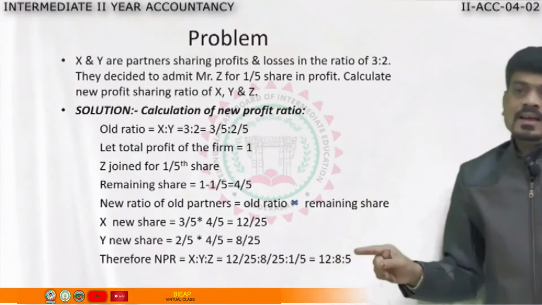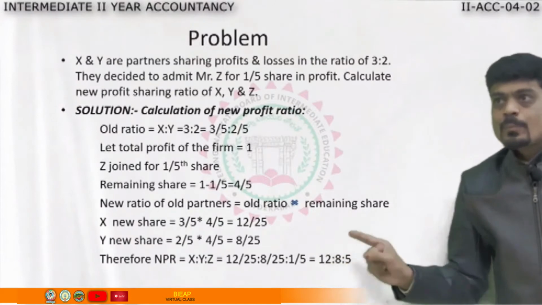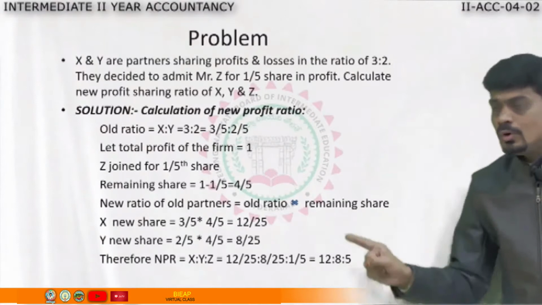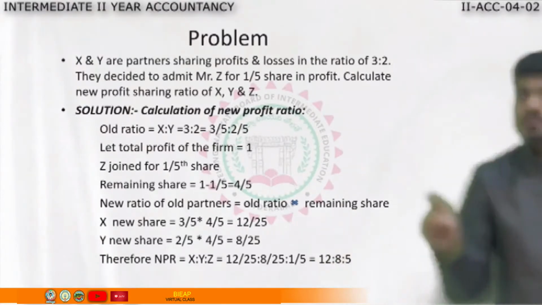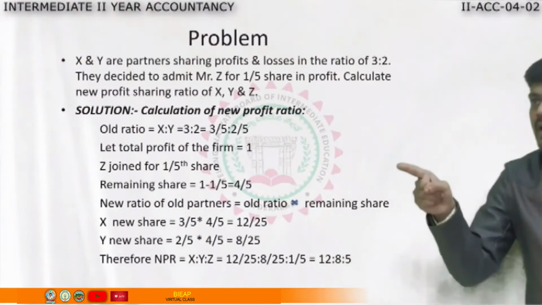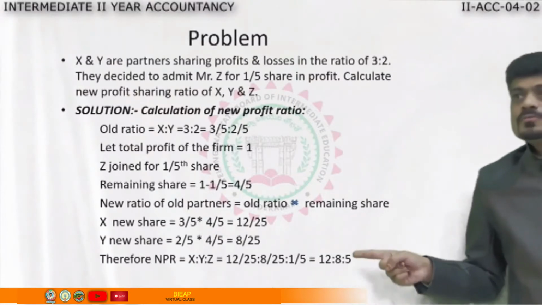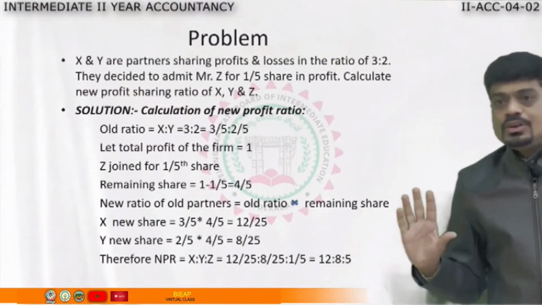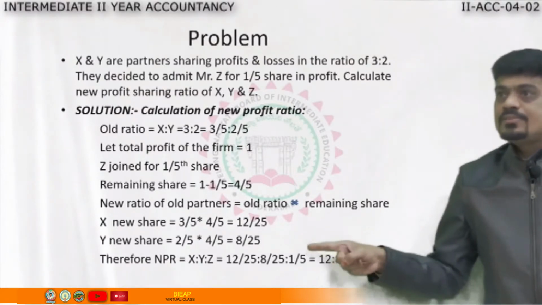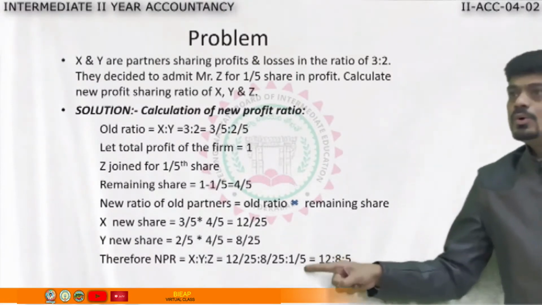We can simplify the answer here. If I take 25, 25 and 5, what is the LCM? I'll get LCM 25. So 25 goes one time, so I multiply the numerator by 1, I get 12. Then 8. And what about 1 by 5? 5 goes 5 times in 25, so I have multiplied 1 with 5. So 5 into 1, 5. 12 is to 8 is to 5. This is the new ratio.